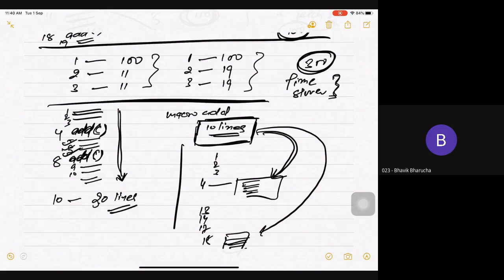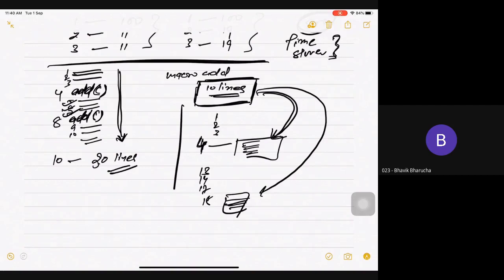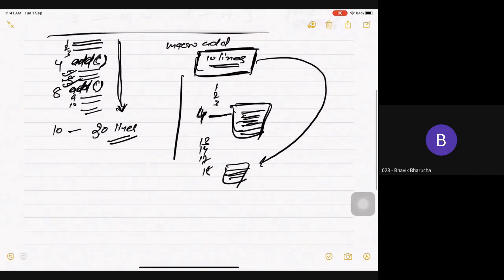Understood? Sir, after 4, how 13 14? So on this number 4, there was a call of the add function. Yes. On line number 4 you are having a macro called add, right? Yes, sir. So instead of calling it, it will simply replace these 10 lines of macro here. Here your 10 lines will get replaced. The 10 lines written there will get replaced here. Understood? Okay sir. So now the next line that started at number 4 or 5 will now start at number 13, and then continue after that. Do you get what I mean?